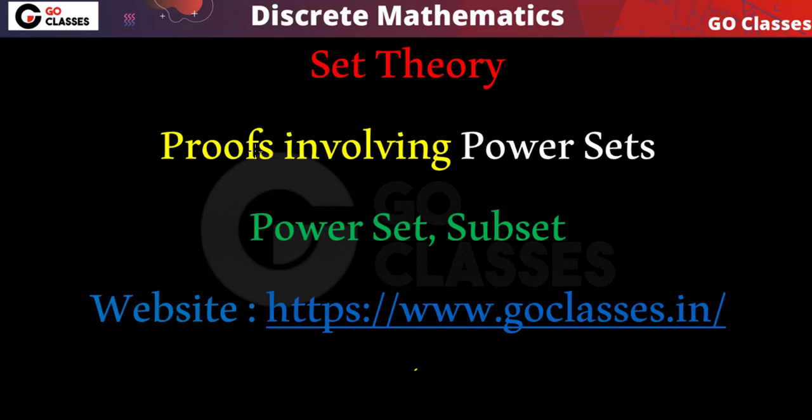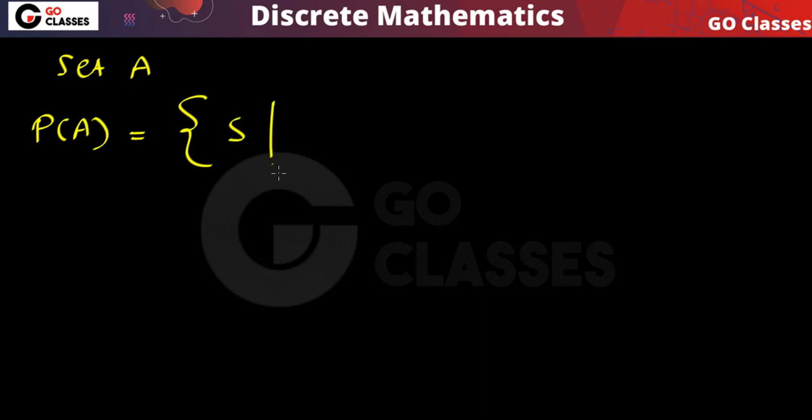Hi all, in this lecture we will study proofs involving power set. So what is a power set? We have already seen that if you have a set A, then the power set of A is basically the set of all subsets of A. So in this power set of A, you will have S where S is a subset of A. This is the definition of power set.